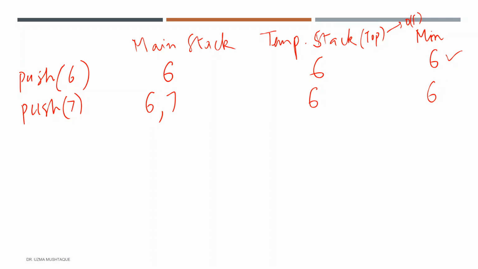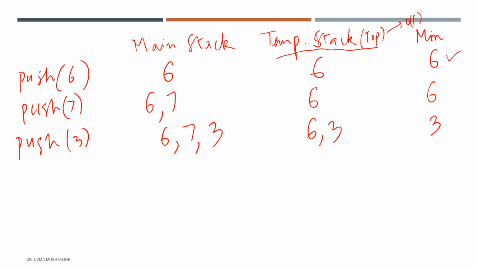Similarly, we can do multiple pushes. Let's say I do a push 3, right? So this is going to be 6, 7, 3. But now 3 is less than 6, so this push will be allowed, right? And because this is the top of the stack, min is again returning the top of the stack all the time, right? And this will return 3. So the trick here is to somehow maintain a stack that returns the top element, because the operation for the top element is always order 1, which is constant. So keeping this technique in mind, we perform the implementation.